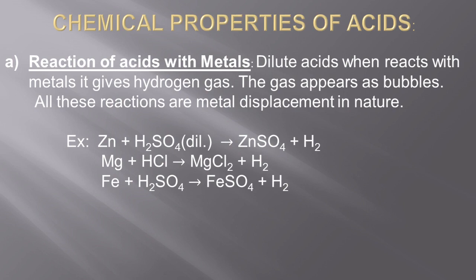Some of the examples I have quoted here: zinc when it reacts with acid. The examples I have given here are sulphuric acid and hydrochloric acid. When you react the metals with these acids, they give the respective metallic salts and liberate hydrogen gas. Zinc with H2SO4 gives zinc sulfate with hydrogen gas. Magnesium reacts with hydrochloric acid and forms magnesium chloride with the liberation of hydrogen gas.